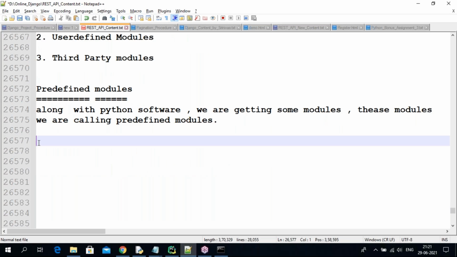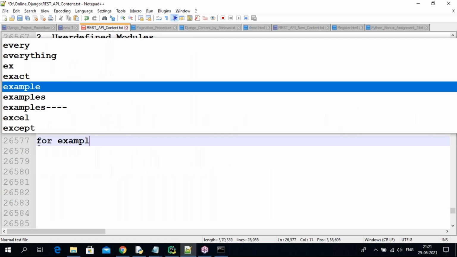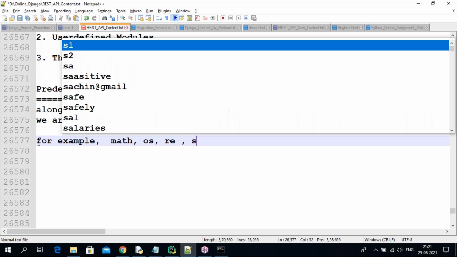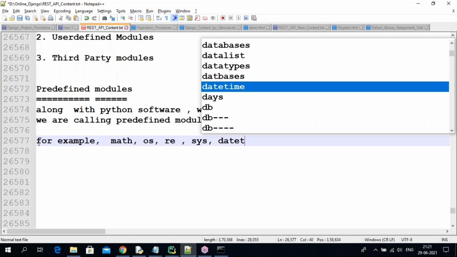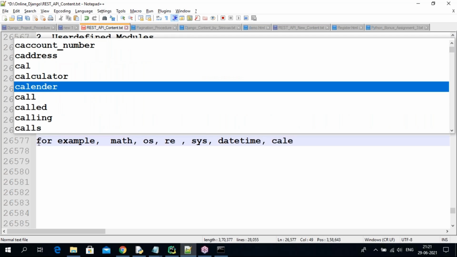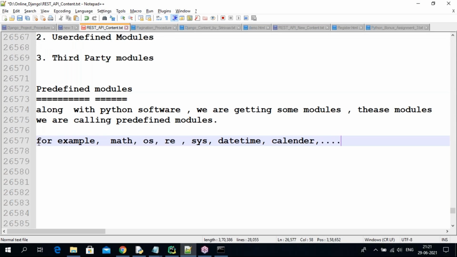For example of predefined modules, the math module is there in Python, for mathematical operations. The OS module is there for communicating with the OS. The re module, regular expression module, is there, regular expressions in Python we are discussing. So many modules there, guys. The sys module is there, the datetime module is there for representing date and time. For representing calendars we have the calendar module. All are predefined modules, guys. Whatever you want you can use from the predefined modules.